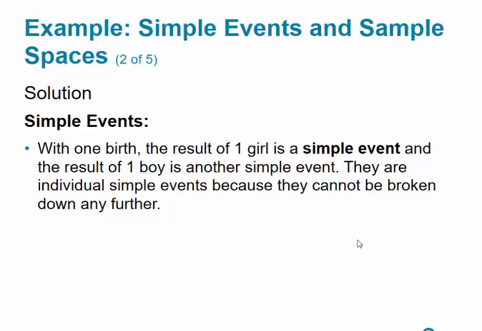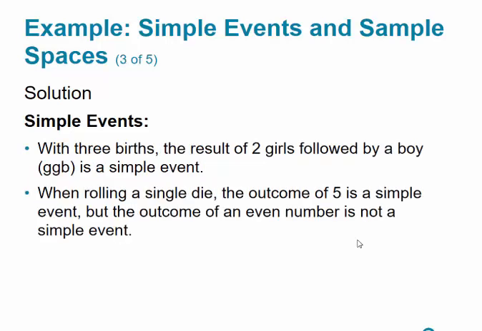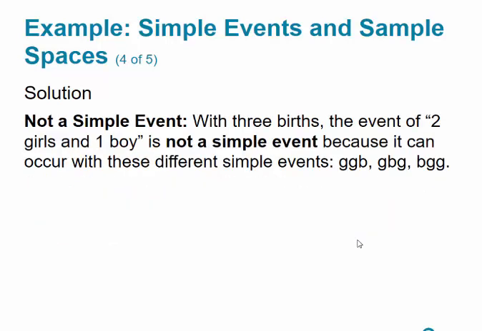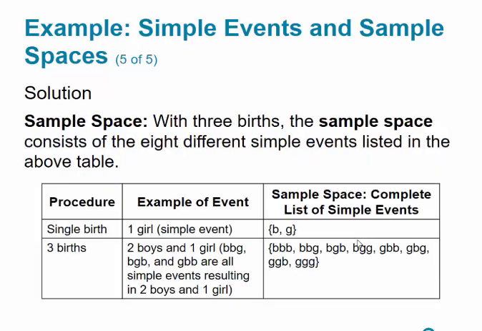So simple events. With one birth, the result of one girl is a simple event. The result of one boy is another simple event. They're individual simple events because they cannot be broken down any further. Now, with three births, the result of two girls followed by a boy is a simple event. Just like when you roll a single die, the outcome of getting a 5 is a simple event, but the outcome of an even number is not a simple event. With three births, the event of two girls and a boy is not a simple event because it can occur with three different simple events: girl, girl, boy; girl, boy, girl; boy, girl, girl. And so, again, sample space is all of the possibilities.